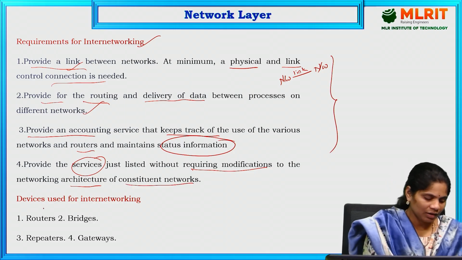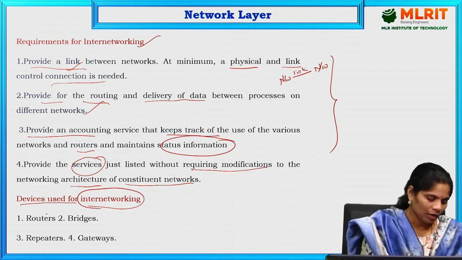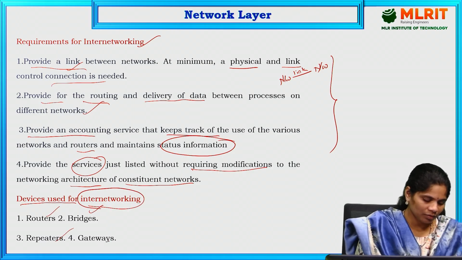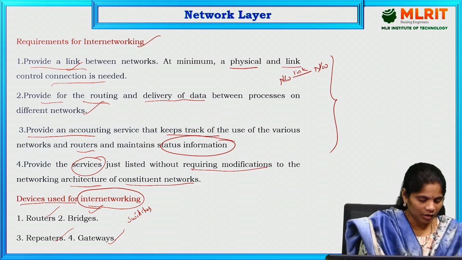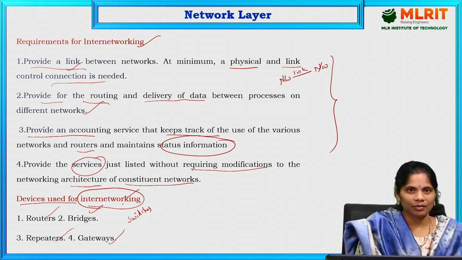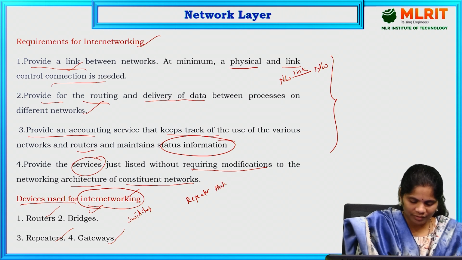What are the different devices we use in internetworking? Already we said routers, bridges, repeaters, gateways, switches, all are used in internetworking for connecting different networks. Already we discussed repeater and hub. Repeater and hub come under which layer? These two come under the physical layer.